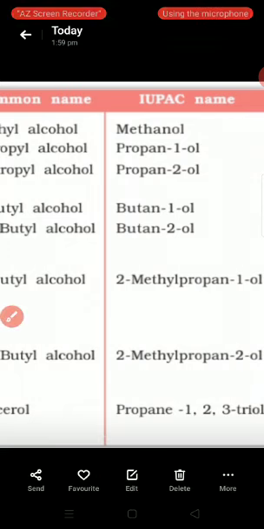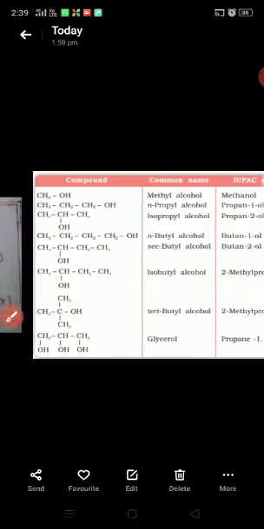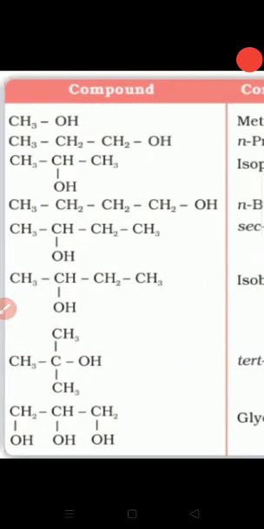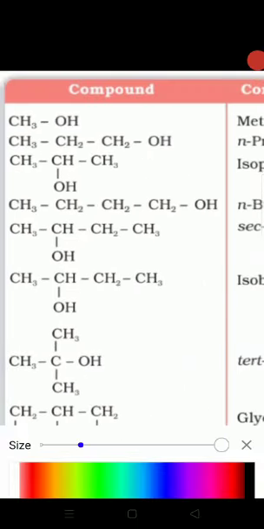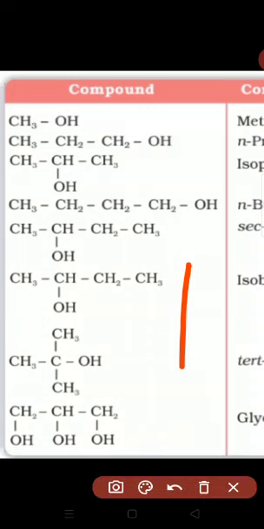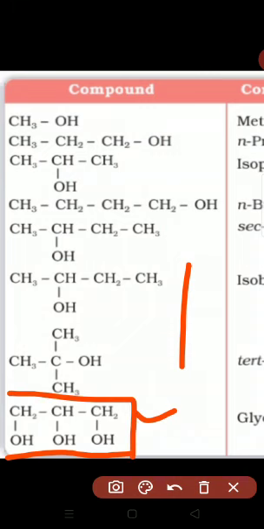The next compound, see here. Students, in this case, this is an example of a polyhydric alcohol. 3 OH groups are present. The common name of this compound is glycerin.